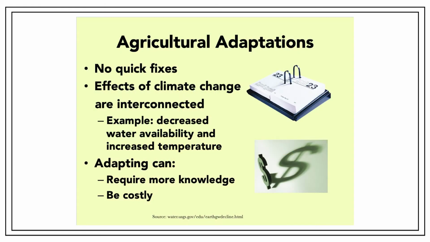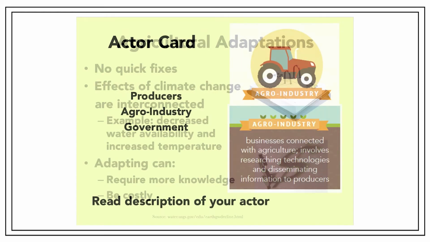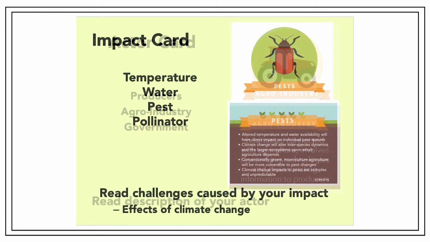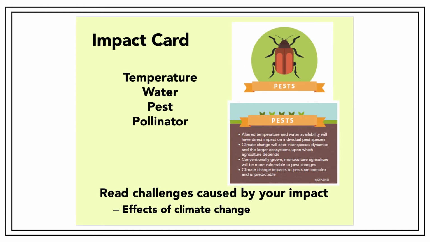You'll discuss how these adaptations have both short-term benefits and long-term effects that may not always be positive. You'll be discussing 3 different actors or key players in the agricultural industry: producers or farm operators, agro-industry or business, and government. We'll also be talking about the impacts, or different parts of the system that climate change will affect. These include temperature, water availability, pests, and pollinators.